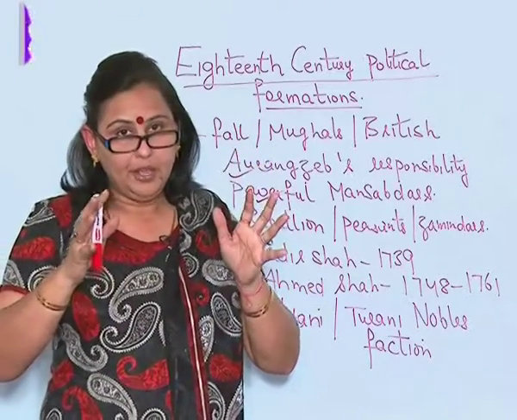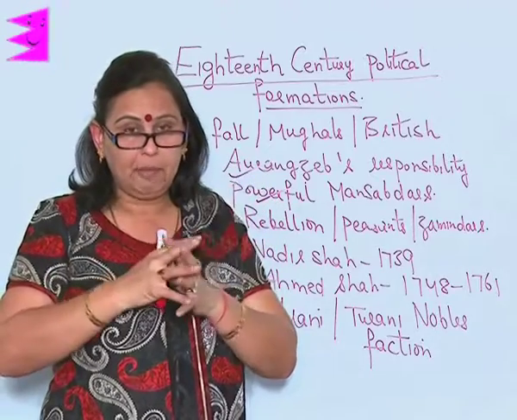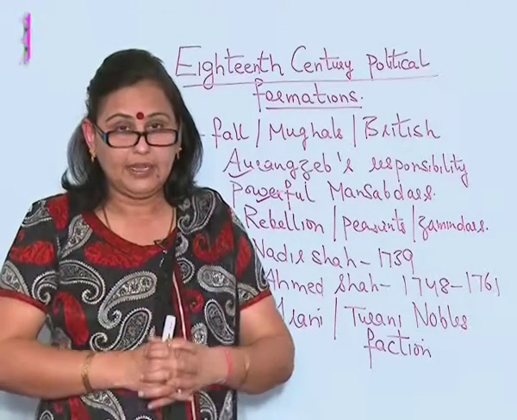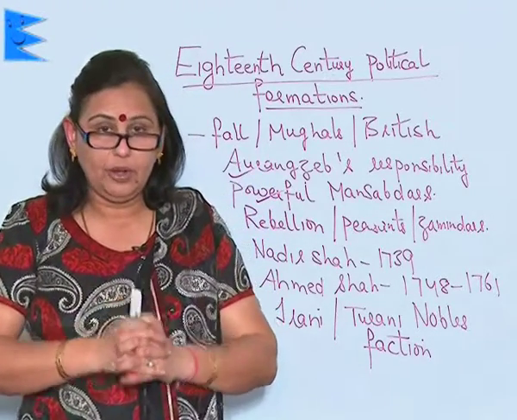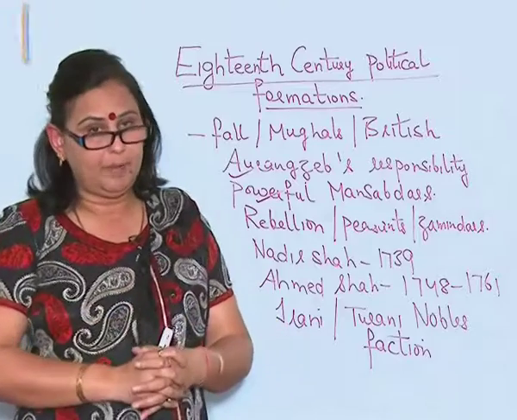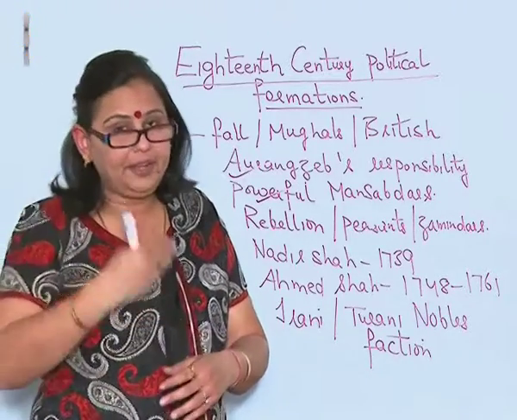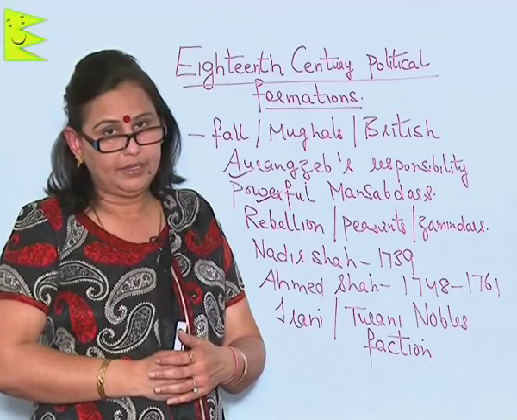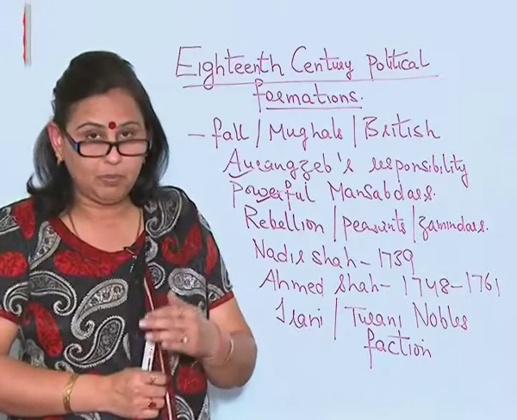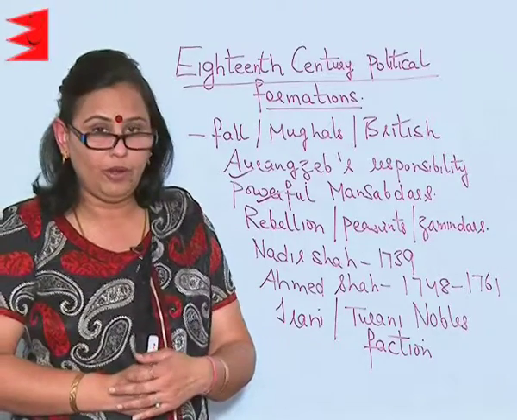They gradually concentrated so much power in their hands that they were not afraid of the Mughal emperors. So, they posed a big threat to the Mughal emperors, and thus they were responsible for the downfall of the Mughal empire.